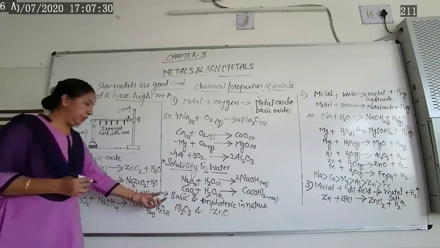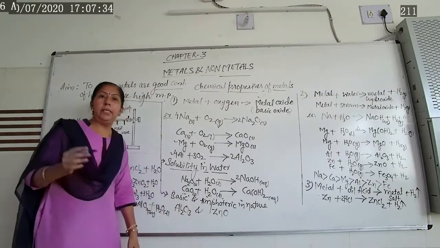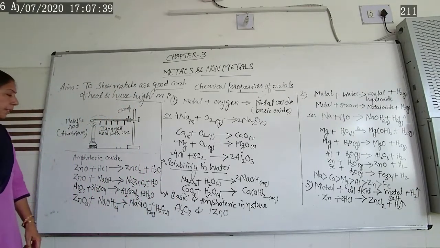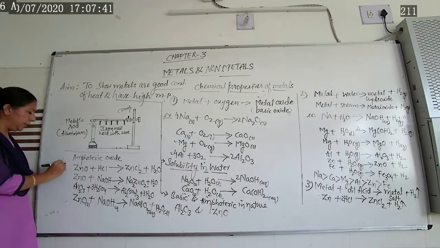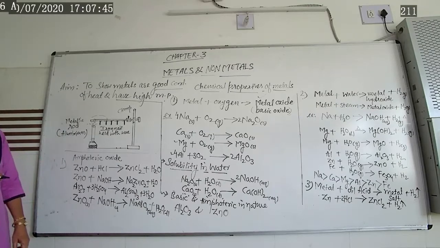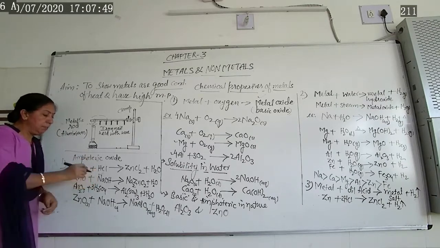Example here, I have written aluminum oxide and zinc oxide, they are amphoteric in nature. Taking the example with acid as well as base. Now let us take the first example, zinc oxide is an amphoteric oxide. Why? Because it reacts with acid as well as base.